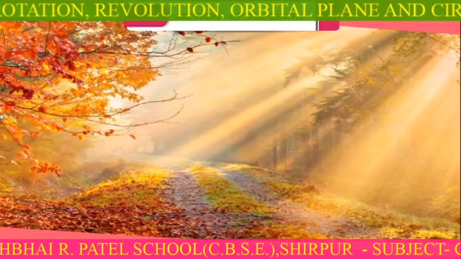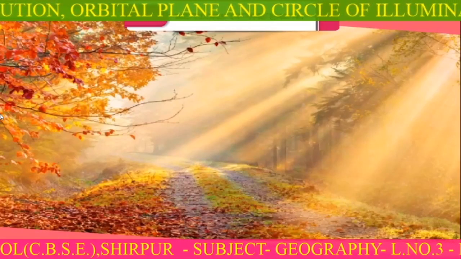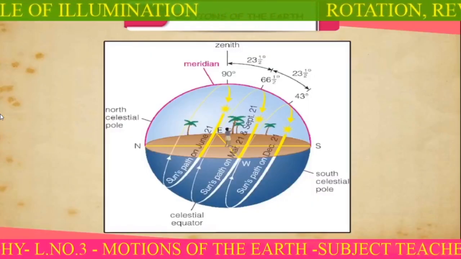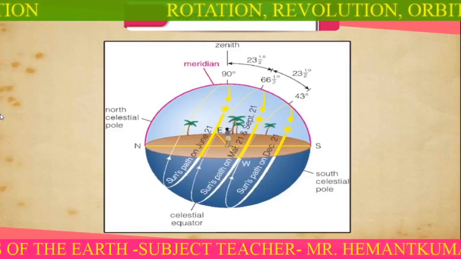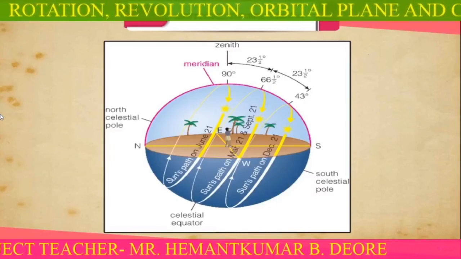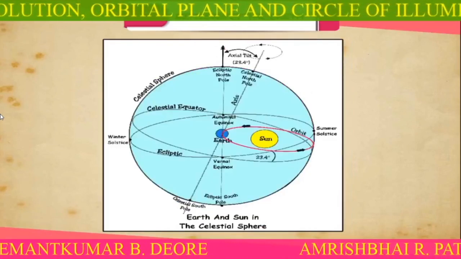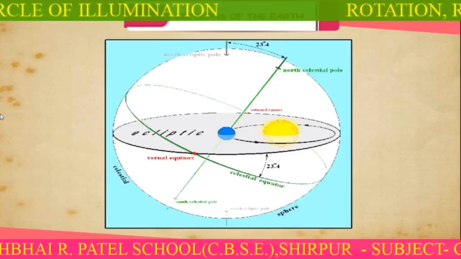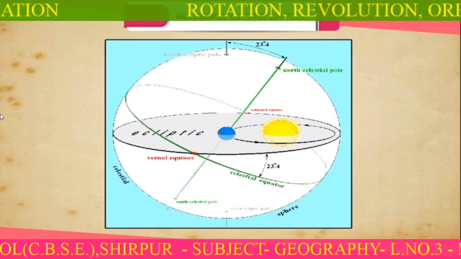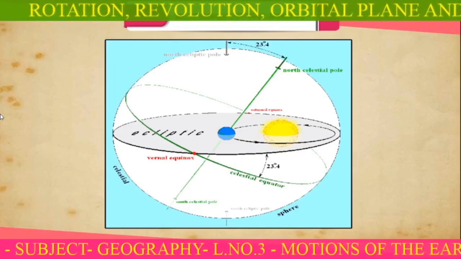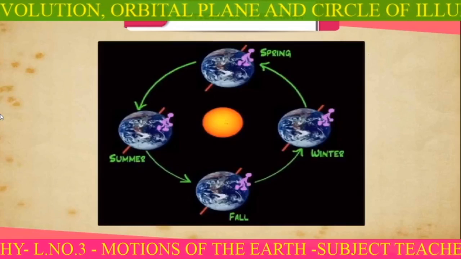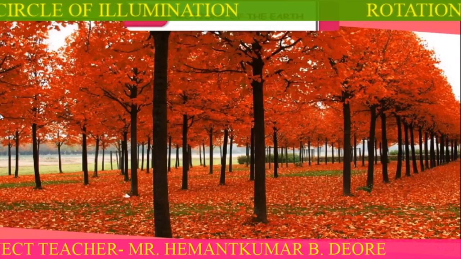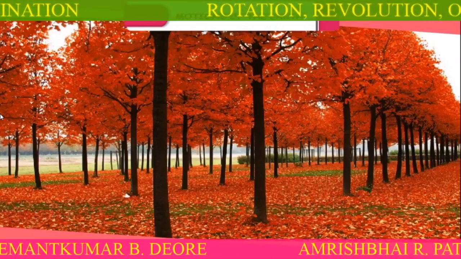The Earth moves on, and on 23rd September it reaches the position of autumn equinox. The length of day starts decreasing in the northern hemisphere. The opposite of it takes place in the southern hemisphere. The North Pole and South Pole remain equidistant from the sun on 23rd September. The sun rays fall vertically on the equator, and the days and nights become equal all over the world. This period in the northern hemisphere is called autumn season, and in the southern hemisphere is called spring season.